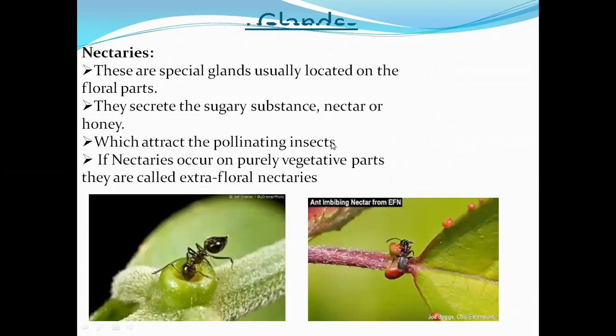Next one is nectaries. This is a very well-known word, nectaries. If you see the nectaries, these are special glands usually located on the floral parts. Generally, they are located on the floral parts.